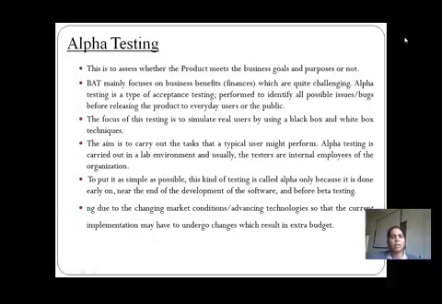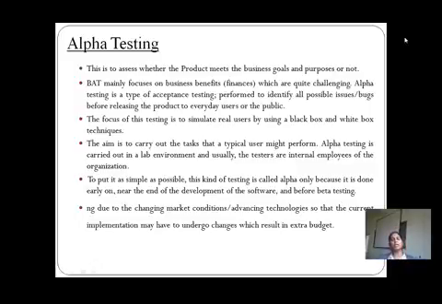So again, let's see what alpha testing is. Alpha testing assesses whether the product meets the business goal and purpose or not. Business acceptance testing mainly focuses on the business benefits, that is, the financial conditions and financial benefits, which are quite challenging for a particular organization. But alpha testing is a type of acceptance testing. It should be performed to identify all possible issues or bugs before releasing the product to everyday users or the public. The focus of this testing is to simulate real users by using black box and white box testing.